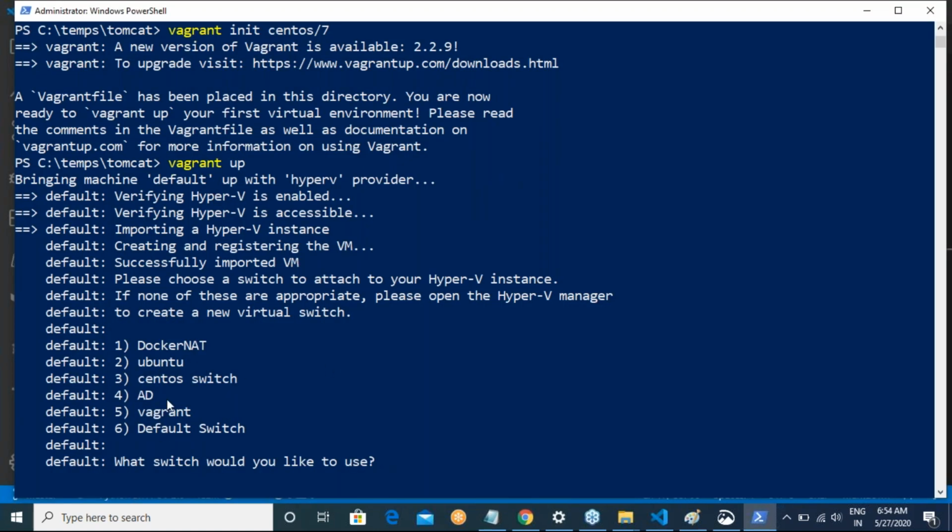Now, in my case, it has asked me all of this. But in reality, if you have done this on your server, it would have asked what switch you would like to use. You will choose the number that says internal NAT.